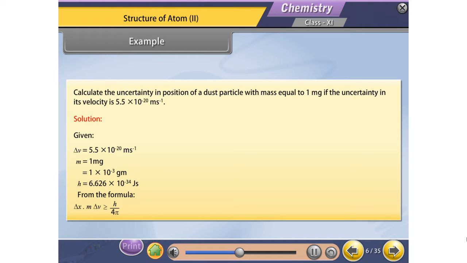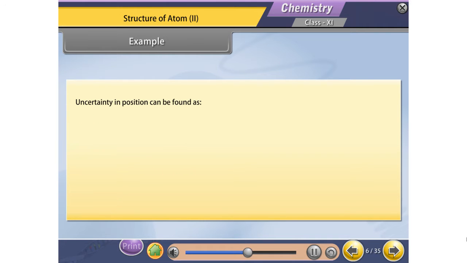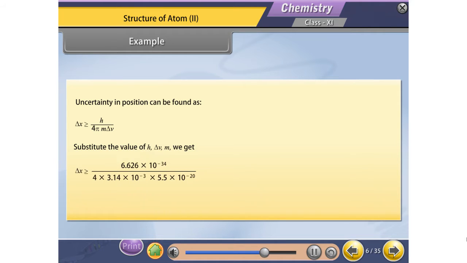From the formula, delta x into m delta v greater than or equal to h upon 4 pi. Uncertainty in position can be found as delta x greater than or equal to h upon 4 pi m delta v. Substituting the values of h, delta v, and m, we get delta x greater than or equal to 6.626 into 10 raised to the power minus 34 divided by 4 into 3.14 into 10 raised to the power minus 3 into 5.5 into 10 raised to the power minus 20. Delta x greater than or equal to 9.59 into 10 raised to the power minus 13 meter.